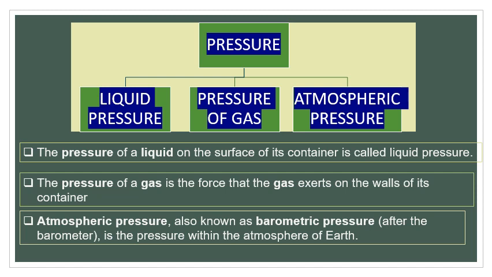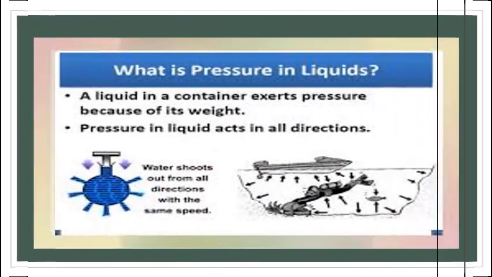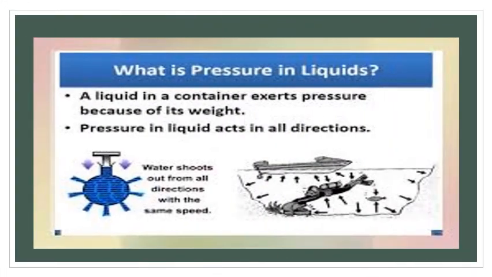Then children, atmospheric pressure can also be known as barometric pressure. Atmospheric pressure is the pressure within the atmosphere of the Earth. Children, let us know about these types of pressures one by one. Let us know about liquid pressure first.